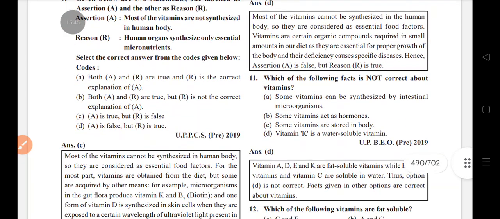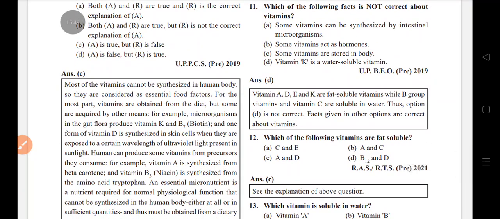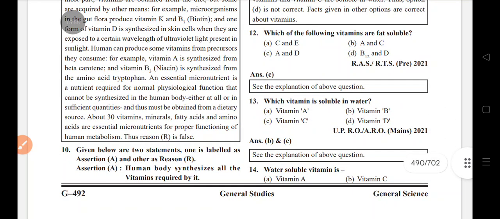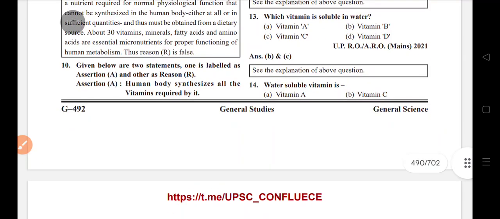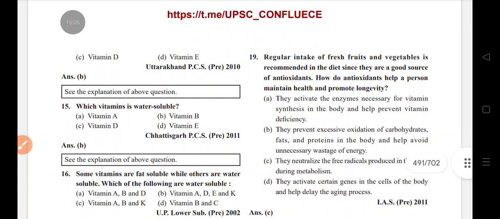Which is not correct about vitamins? Vitamin K is water soluble. Fat soluble: A, D, E, K are fat soluble. Vitamins soluble in water are B and C. Water soluble: B and C.